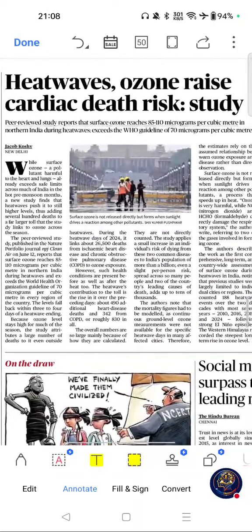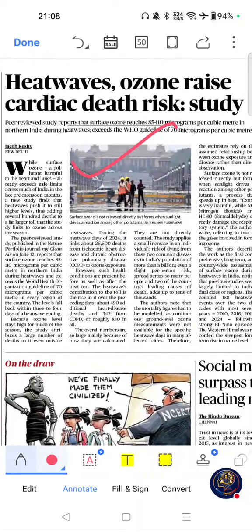Next important article from news section was this one. Heat waves, ozone rises, cardiac death risk by studies. If you see the importance of this article, climate change and air pollution are core UPSC themes.